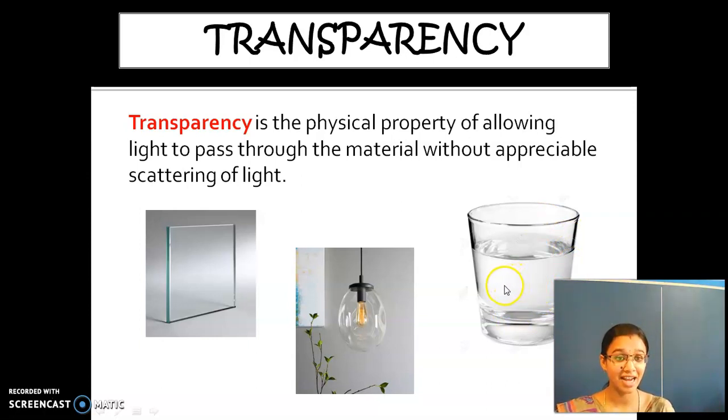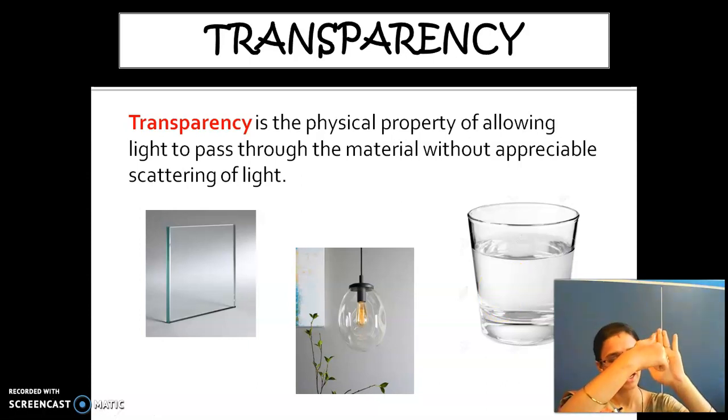There is no scattering. What do you mean by scattering? When light comes and hits a surface and comes back, it is called scattering. When the light comes and falls and passes through, scattering is not there. It passes through that material and comes out through the other side. So there is no scattering of light in transparent materials.